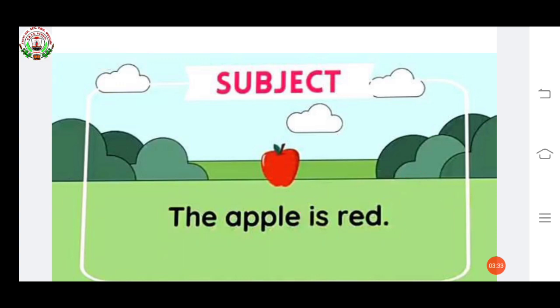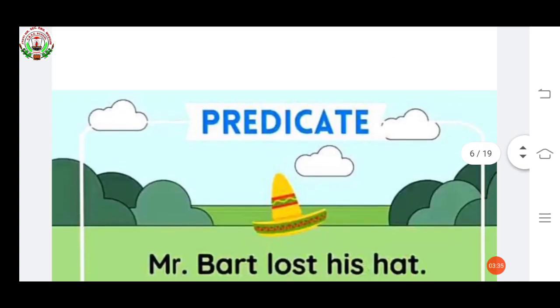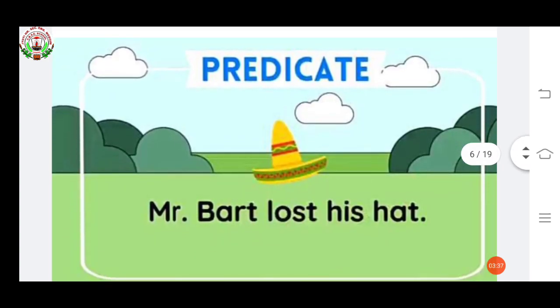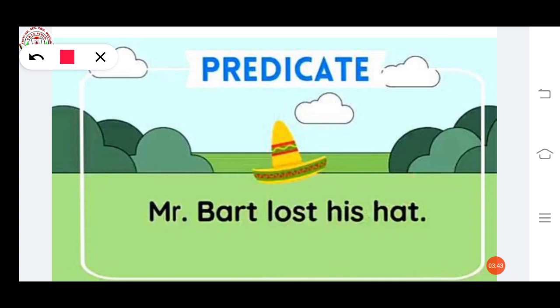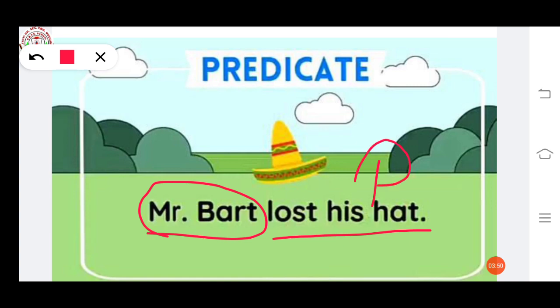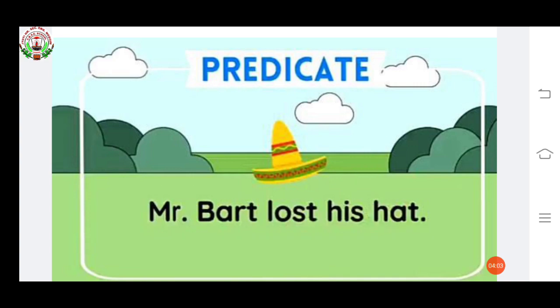Now see the next example. Mr. Bird lost his head. Here, first you find out what is the subject. Here, Mr. Bird is the subject. Lost his head is the predicate. Okay? So the predicate is showing action. The predicate is telling us about what we are talking about.